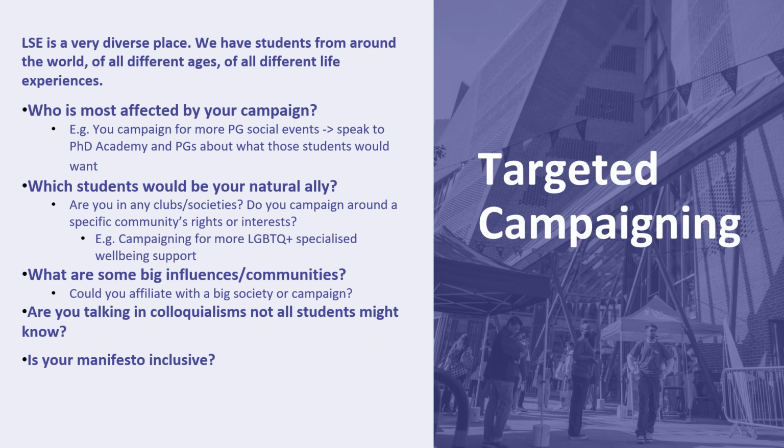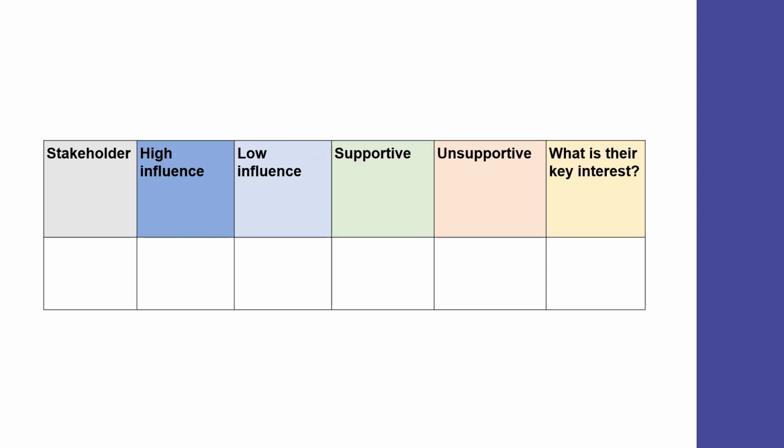Here are some tips on targeted campaigning. Again, think of the slides of the student demographics. Think of who is your natural ally, who are some of the students that will be most affected by your campaign, and also what are some of the big influences or communities that will be affected or might be affiliated with some of the points that you're making in your manifesto. Finally, also keep in mind, is your manifesto inclusive and does it speak to everyone on campus?